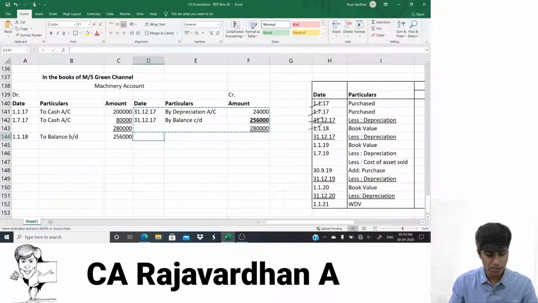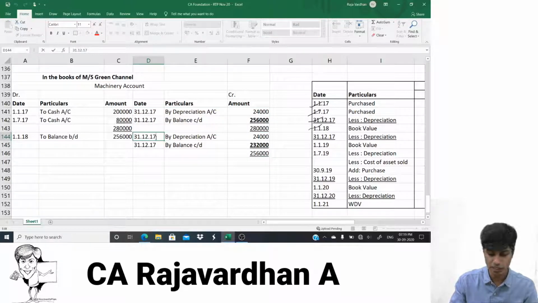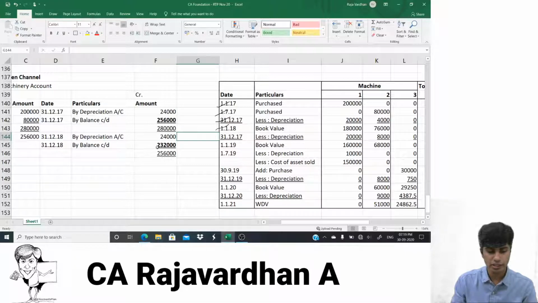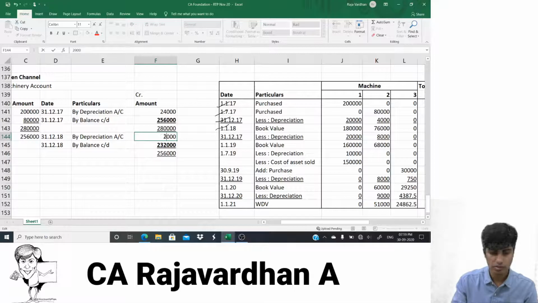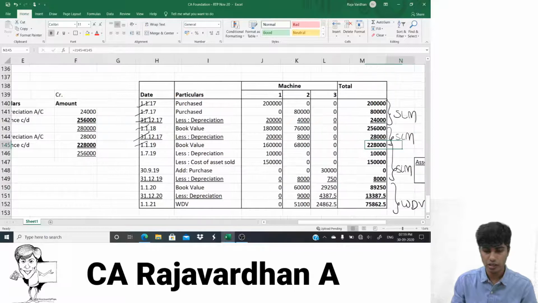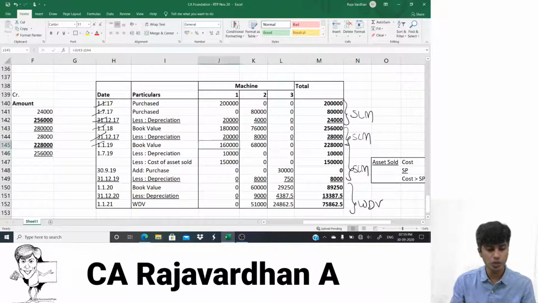Yeah, sir. Okay. So what is the date? 31st of December 2018. I just change the date. It will become 18, and this will also become 18. How much is the depreciation in the second year? Simple. Have a look here. Second year depreciation is 28,000. So I'll come back here and change it to 28,000. So it will become 2,28,000 as the closing balance. So depreciation is done. Now check the book value. Book value should be 2,28,000. Book value 2,28,000. Perfect. So we're going to year 3.